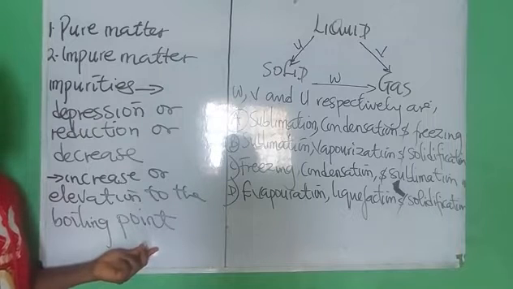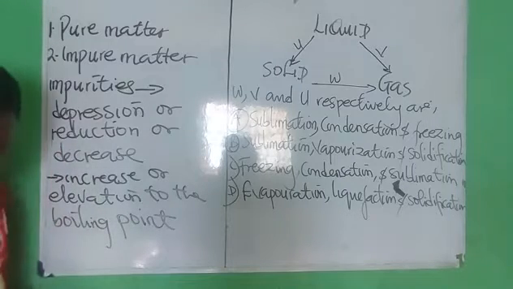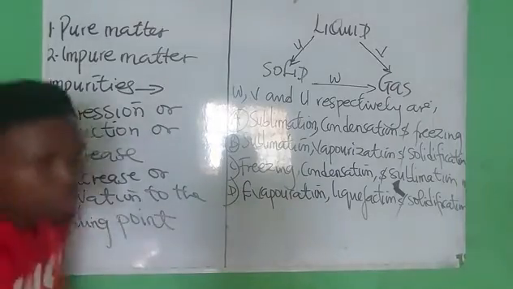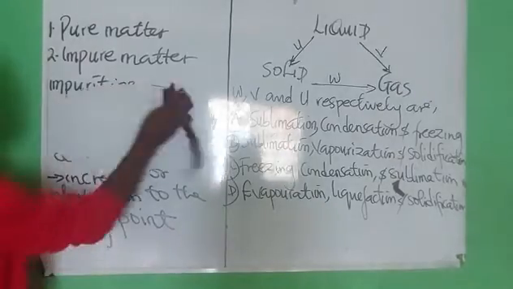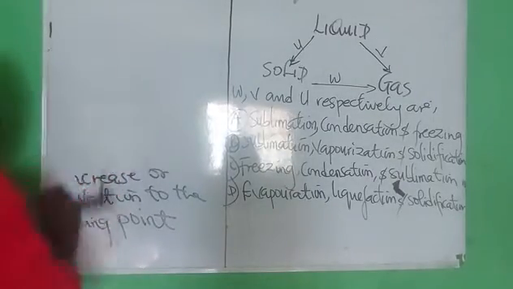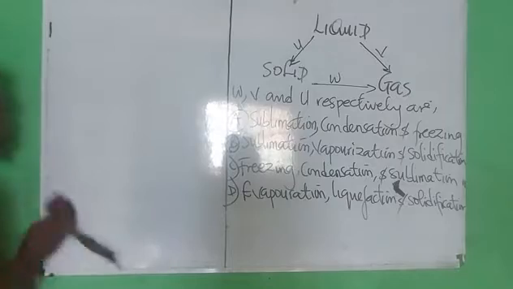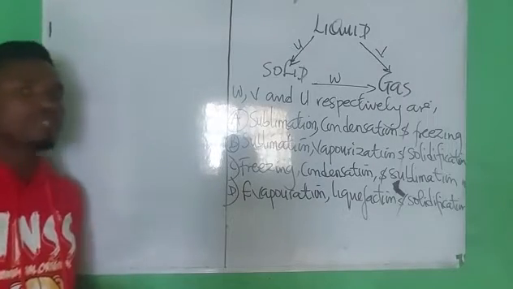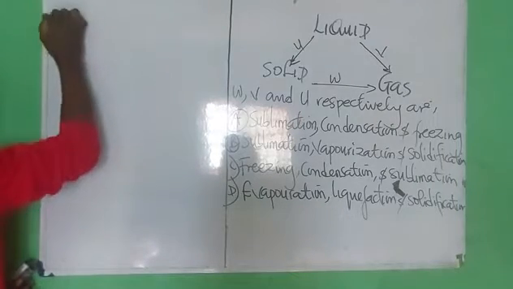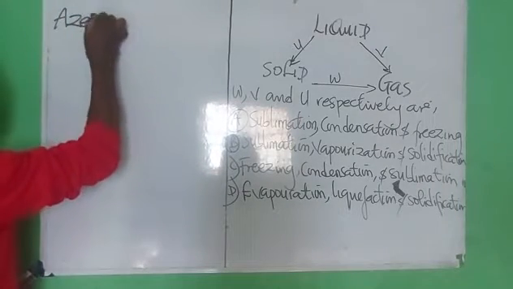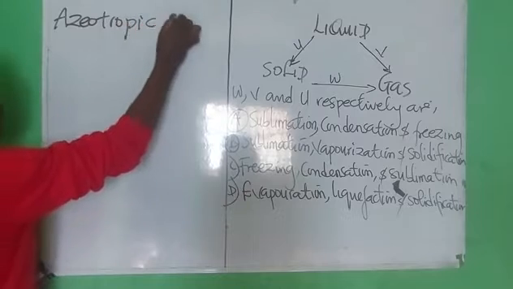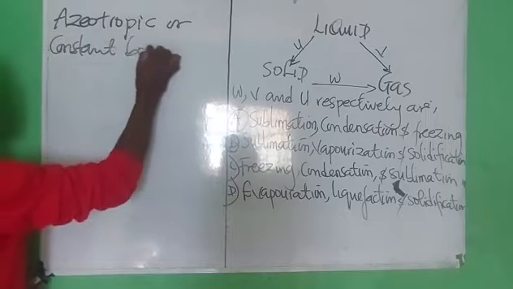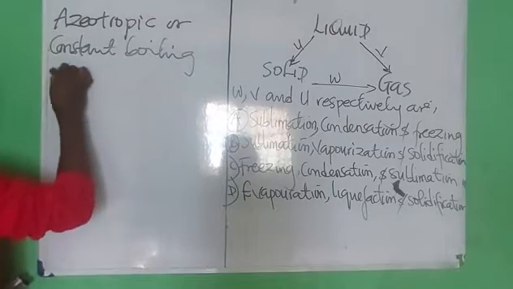Take note of that. However, there are some mixtures that neither decrease nor increase despite the presence of impurities. These mixtures will never increase, neither will they decrease, even when impurities are present. These mixtures are called azeotropic or constant boiling mixtures.